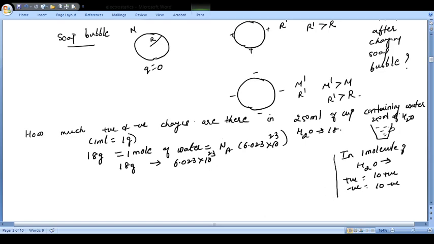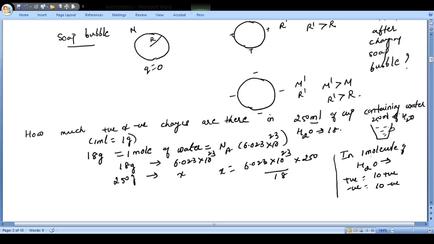So they are asking you how much positive and negative charge there is in 250 ml. First, how many molecules will be in 250 ml? In 250 ml means 250 grams. So in 250 grams, how much will be the number? Let it be x. So x will be equal to 6.023 into 10 to the power 23 into 250 upon 18. This is going to be the number of molecules in 250 grams of water.